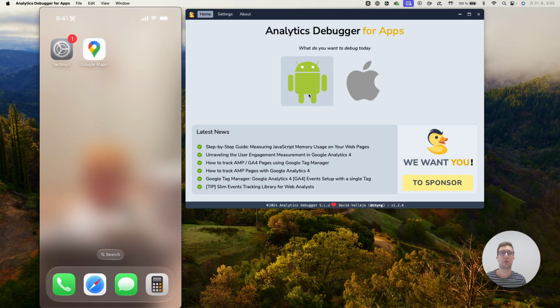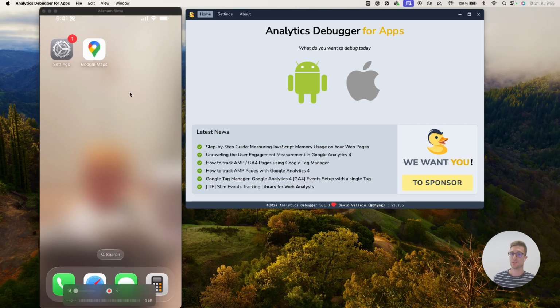Hello, I would like to show you the step-by-step process of how to install the certificate to enable the Analytics Debugger on your iOS device. I have prepared my iPhone here, which is connected via cable, and I'm mirroring my screen.